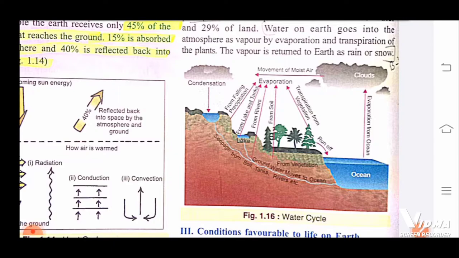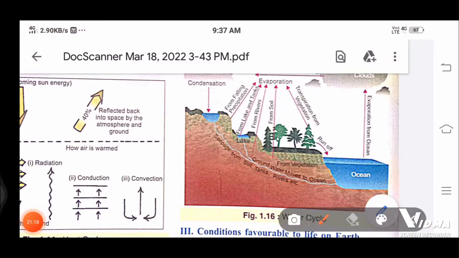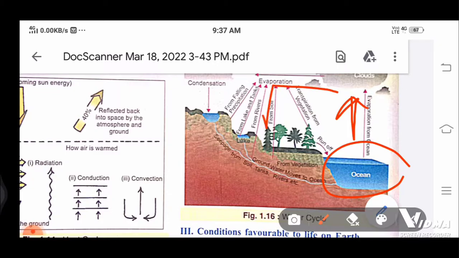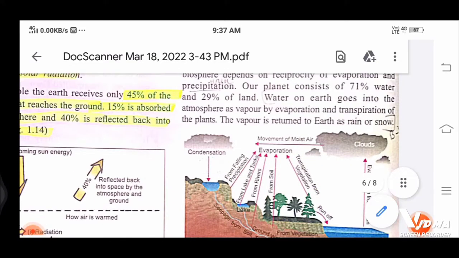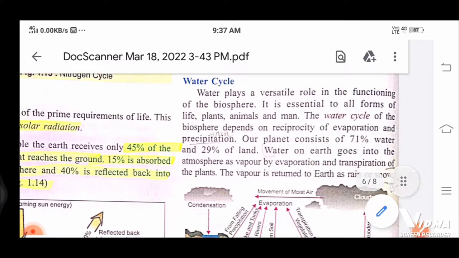Suppose this is an ocean or a lake. Here evaporation is done and clouds are formed because the temperature is very low upside. As we go up, the temperature gets lower. So here clouds are formed and they cause the rain. This is the water cycle. Our planet consists of 71% water and 29% land, that we have discussed.